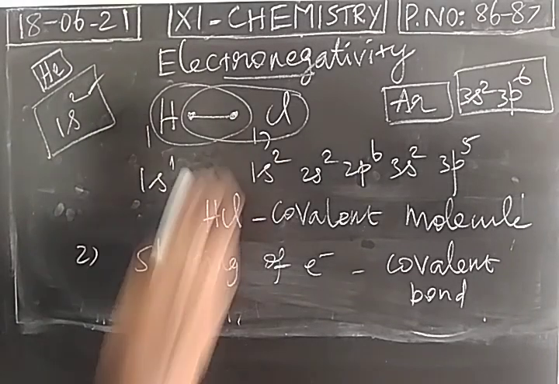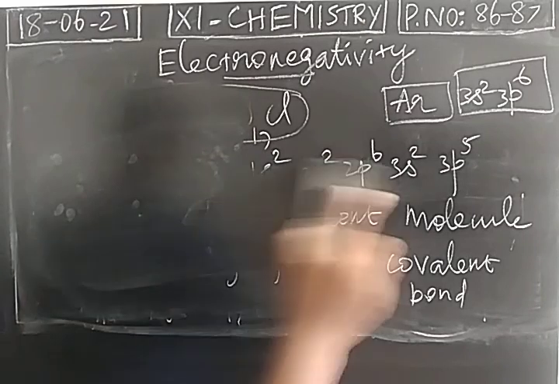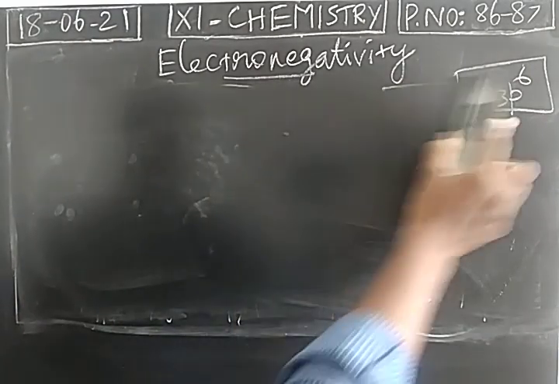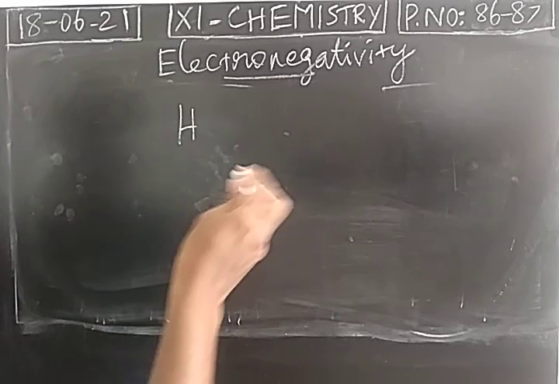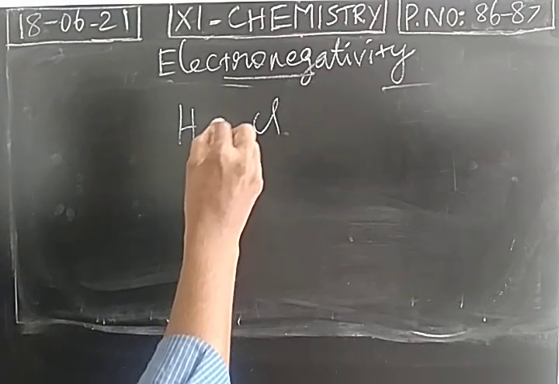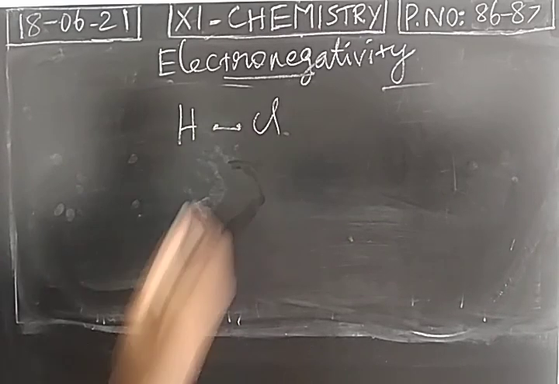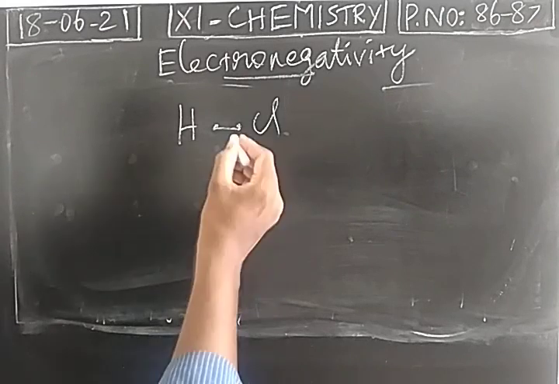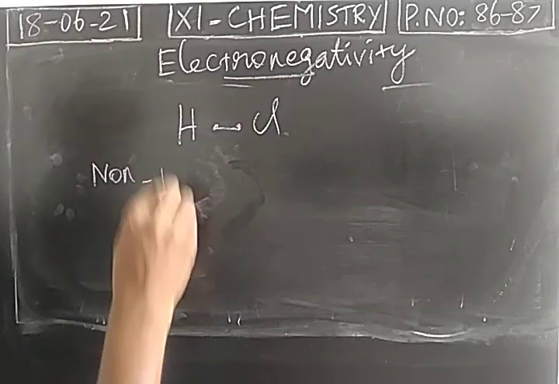Okay. So both the atoms are stabilized. Hydrogen and chlorine are mutually sharing the electrons. Both the atoms are stabilized by gaining the electronic configuration of their nearest noble gas. And the covalent bond is non-polar in nature.